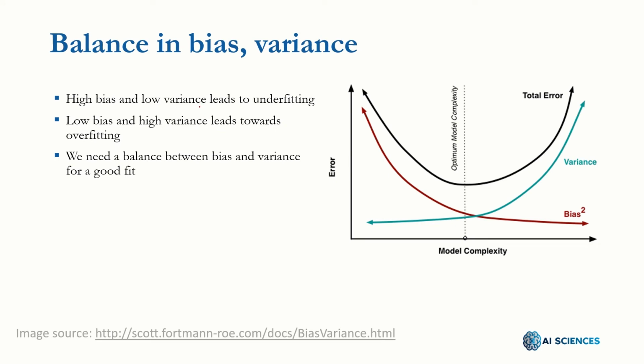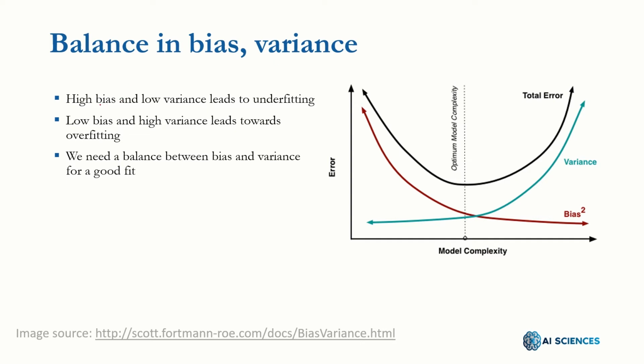First of all, balance in bias and variance. What is bias and what is variance? The bias is actually the difference between the prediction of the model and the underlying ground truth, and the variance is the variability of the model in giving a prediction for a specific point.